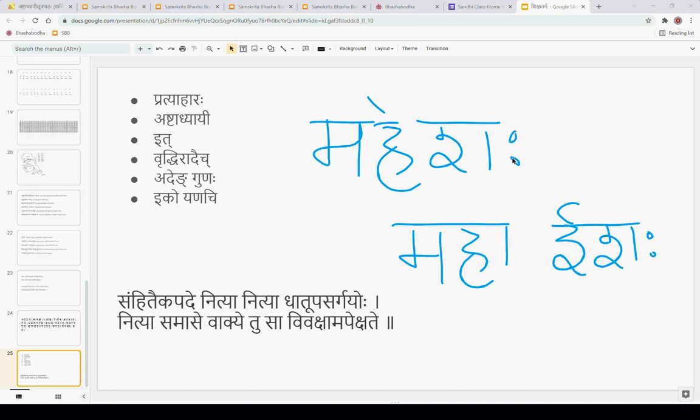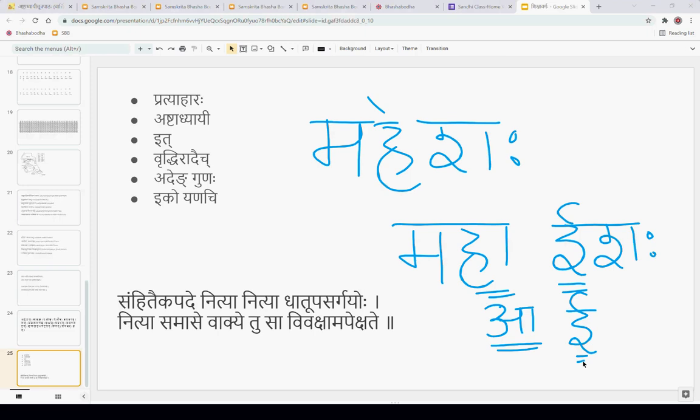Maha plus Ishah, Maheshah. So here the last letter of the word Maha is A, akarah. The first letter of the second word is E. Right? The last letter of the first word is A and the first letter of the second word is E.